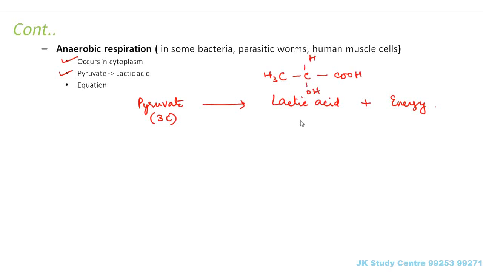So how many carbon compounds is lactic acid? It is again a 3-carbon compound. So here also you see that complete oxidation had not taken place, but the conversion of pyruvate into lactic acid is also giving out some energy. So where do you see this? When do you see this in the human muscle cells?